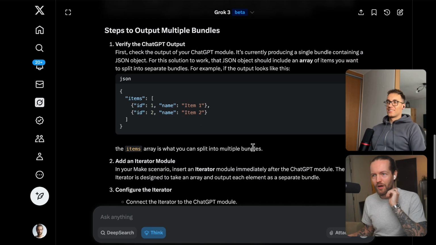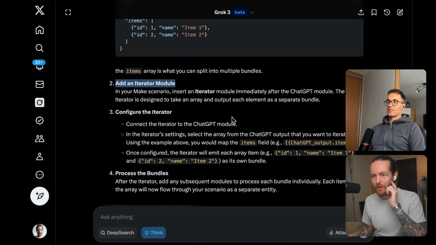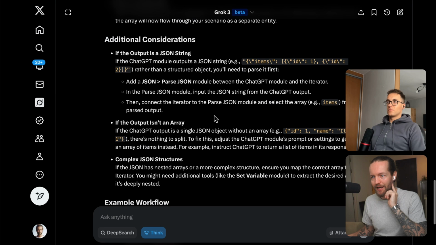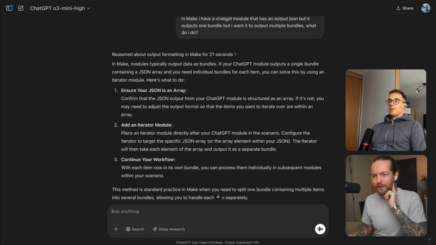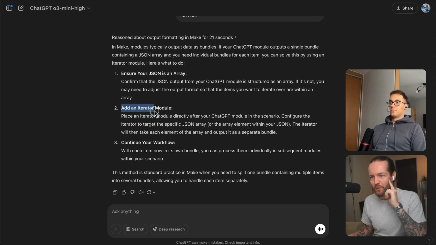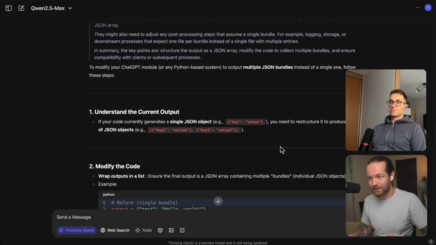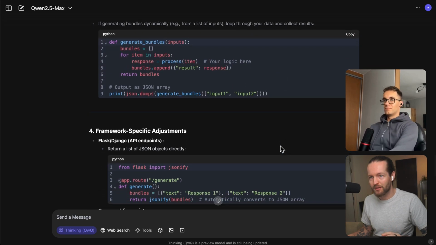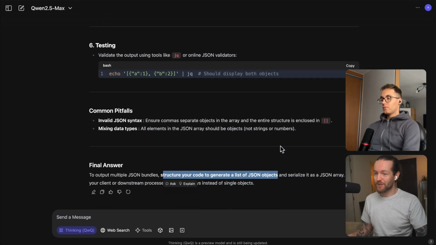Let's see with Grok 3 here. Steps to have, here we go. Add an iterator module and configure it. That seems like the right way to go around it. And it even has some code here that you can copy paste to make it easier. Let's take a look at ChatGPT here, add an iterator module. So this was the first time that we got actually Qwen to not perform so well here. Instead, modifying the code to have multiple outputs, it seems like, and generate bundles, which is not really the best way to go about it. So I guess we broke it.